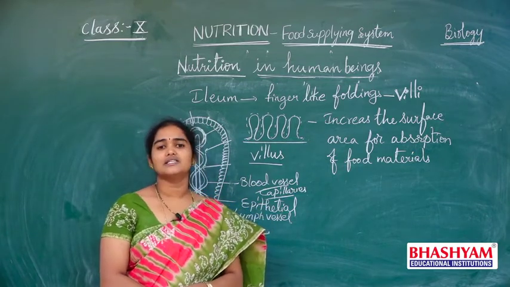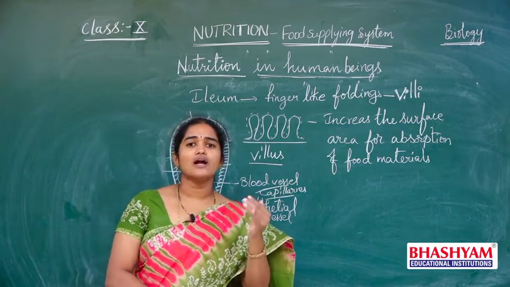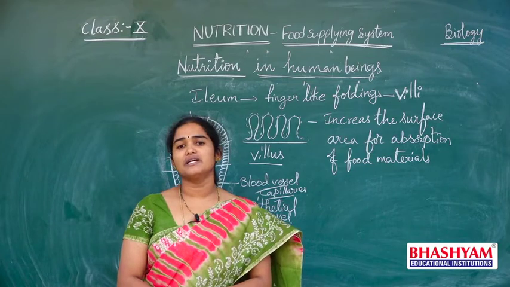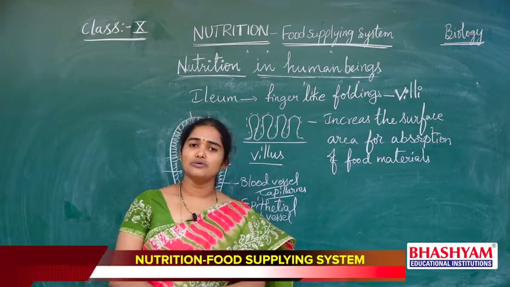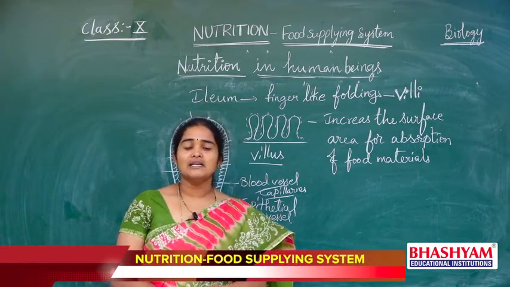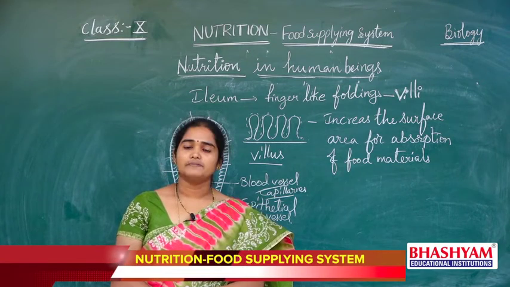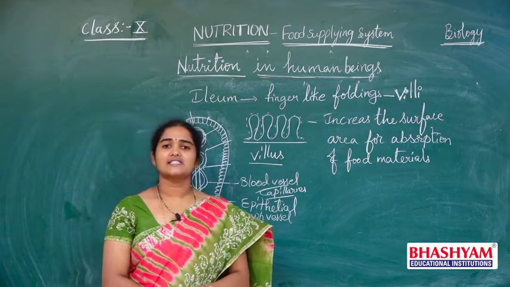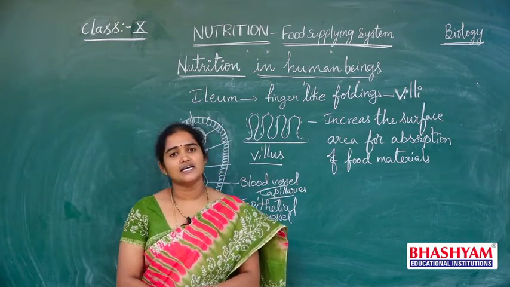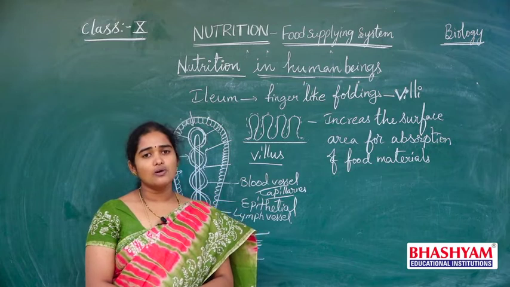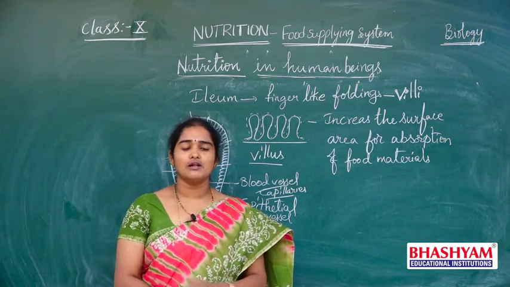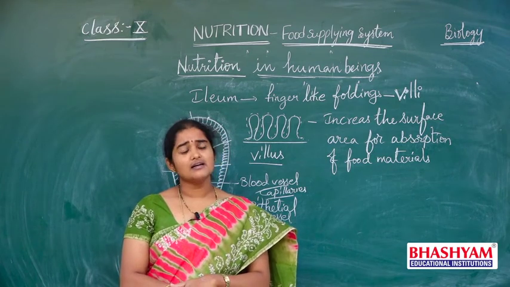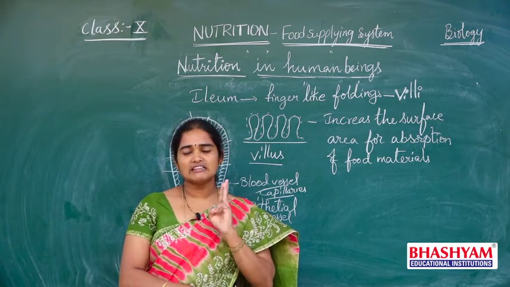Now in the large intestine, whatever useful water is present in the undigested material will be absorbed into the bloodstream, and the undigested material becomes semi-solid by absorption of excess water. Now this undigested material moves through the large intestine, and here we see three parts.